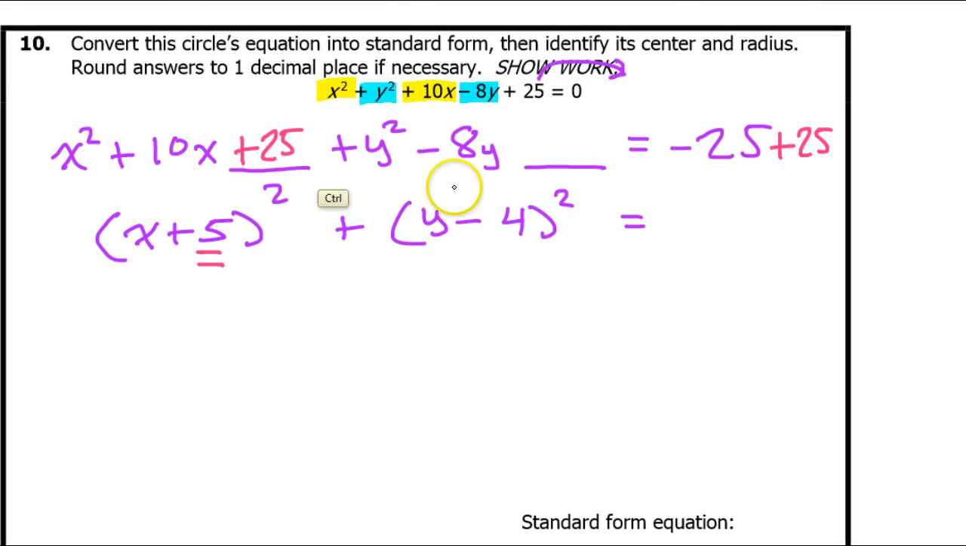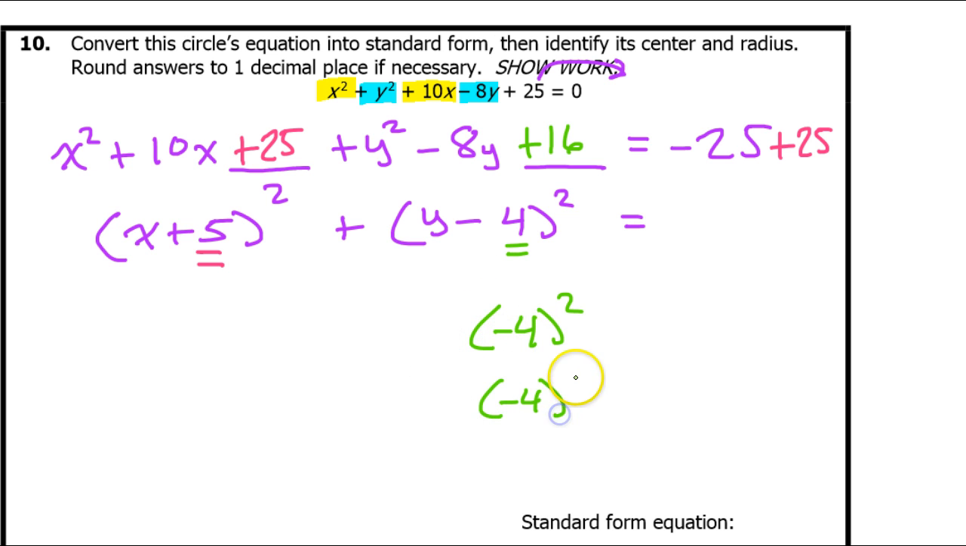Similarly, to complete the square right here with the y's, I need to square this. So that is going to be positive 16. Notice it's positive even though I have a negative 4, because negative 4 squared means negative 4 times negative 4, and a negative times a negative is a positive. Again, I need to remember to add 16 on the right hand side as well.